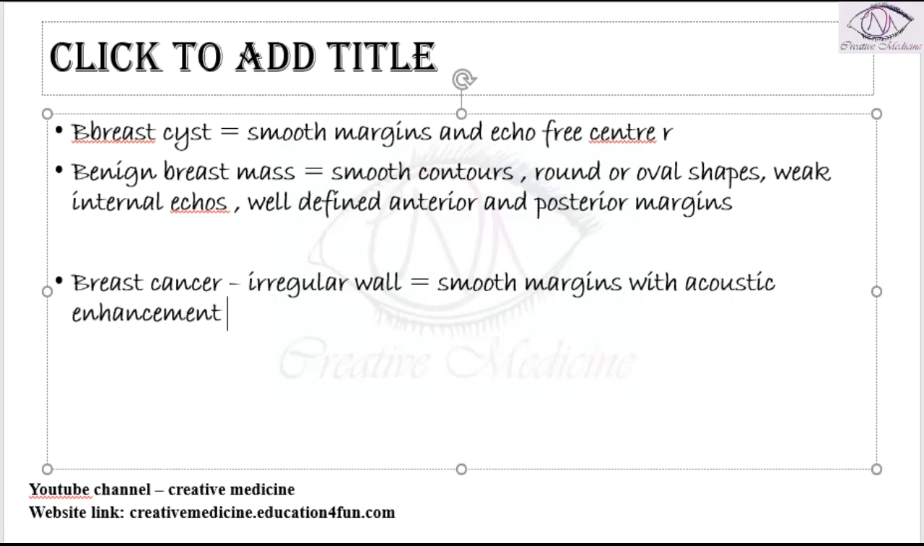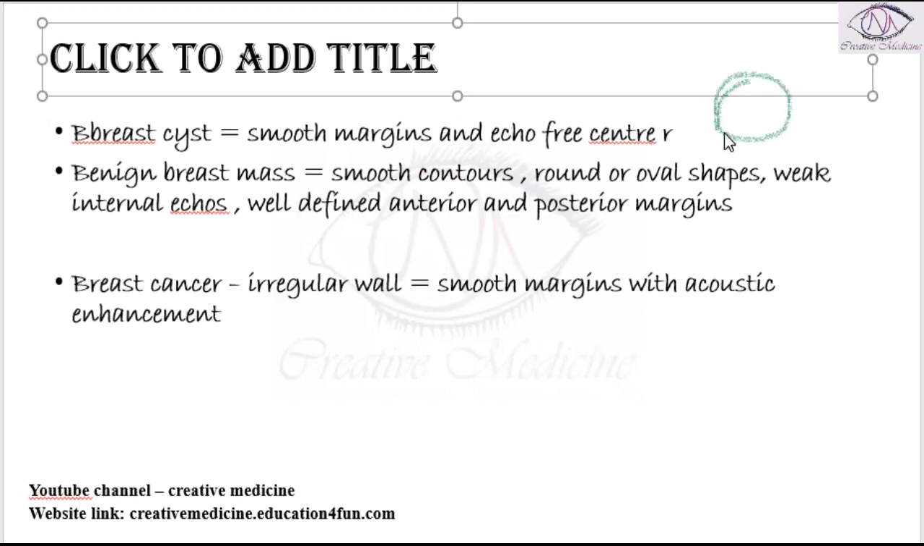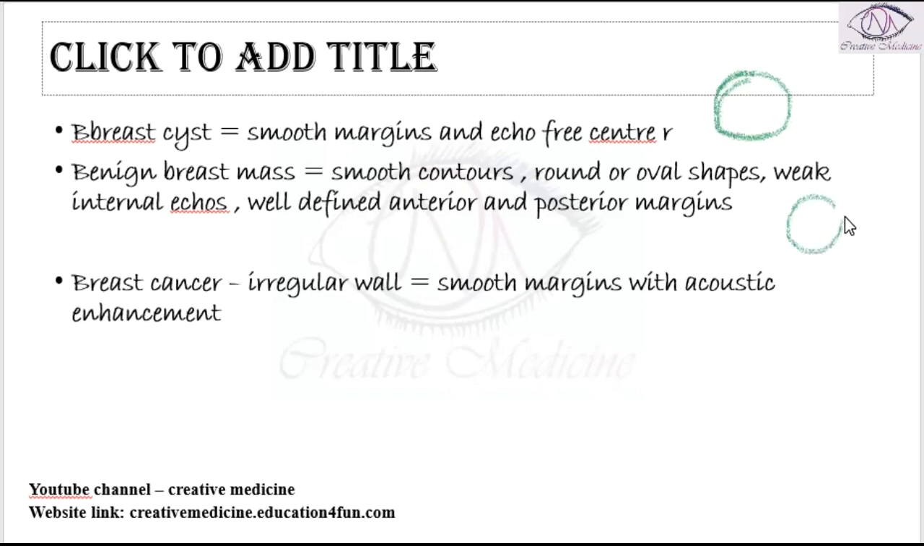So what does this mean? The breast cyst is something like this: there is an echo-free center and smooth margins are seen. In a benign breast mass, smooth contours are seen, with round to oval shapes and weak internal echoes. Whereas in breast cancer, irregular walls are seen with smooth margins, and acoustic enhancement is also seen inside.